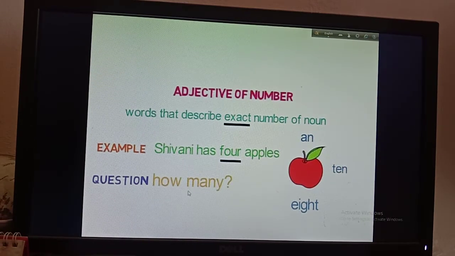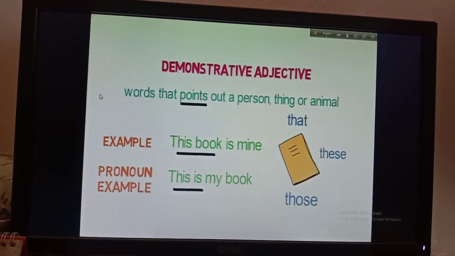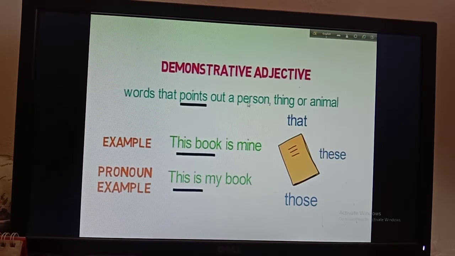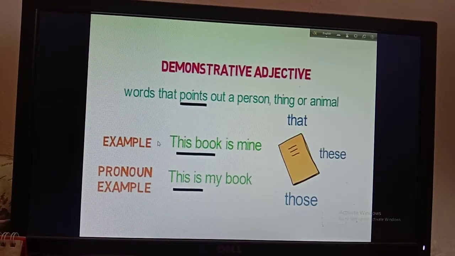Okay, now demonstrative adjective. Words that point out a person, thing or animal are demonstrative adjectives. Example: this book is mine. Here I have pointed out the book by using the word this.